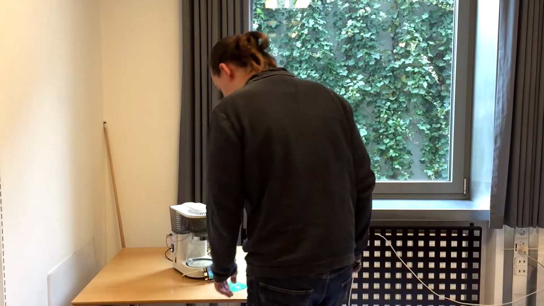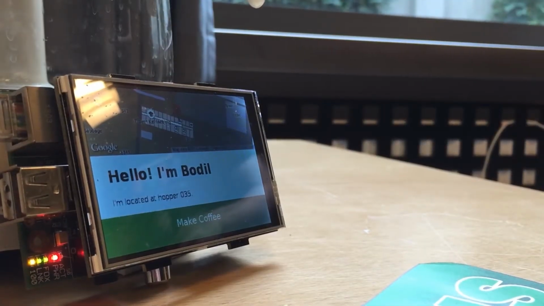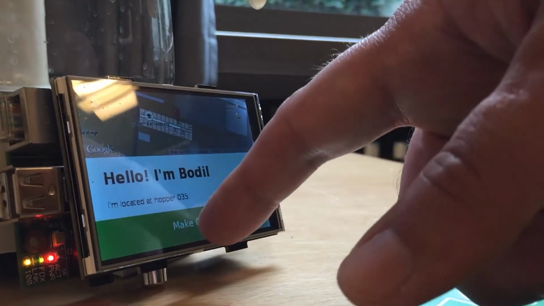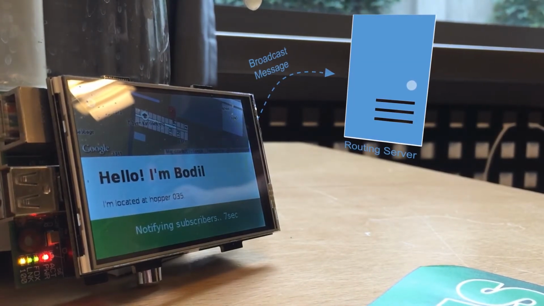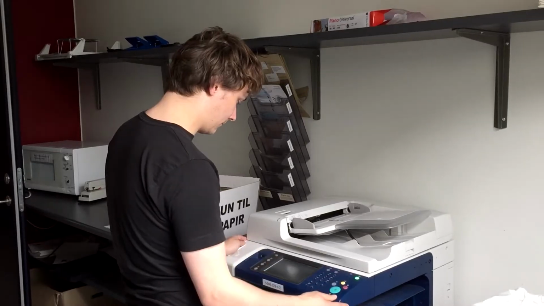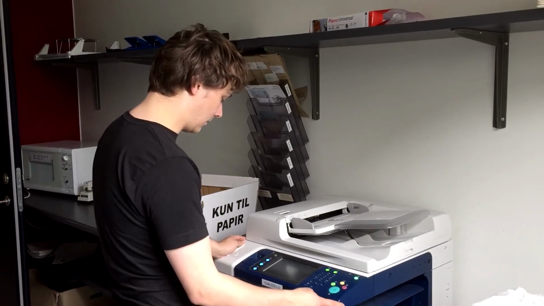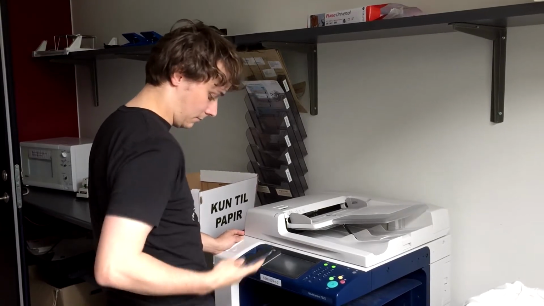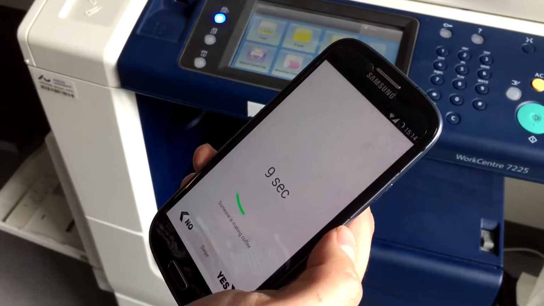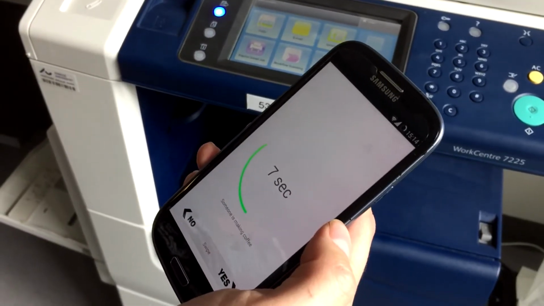Now Thomas, another employee at the office, decides to make a cup of coffee, so he presses the Make Coffee button. The machine then sends a broadcast message to the routing server. This broadcast message is pushed to all the phones that are subscribed to the machine. Lars can now decide whether he wants a cup of coffee or not.